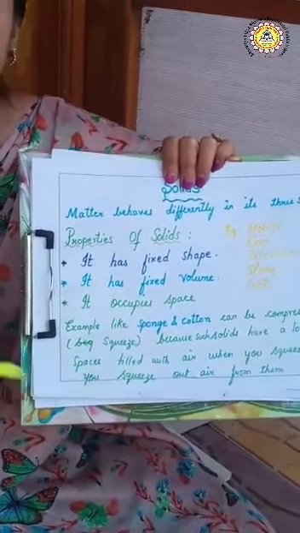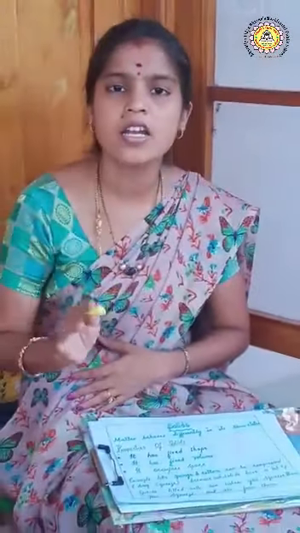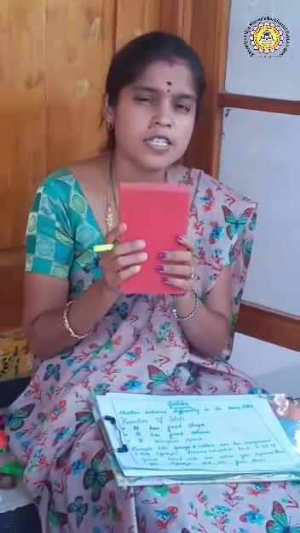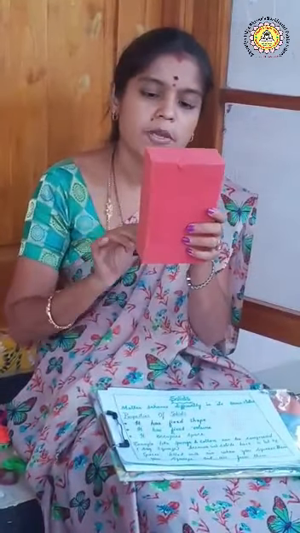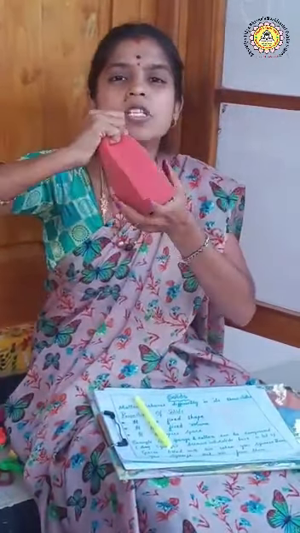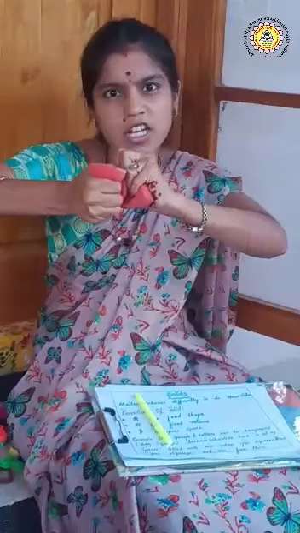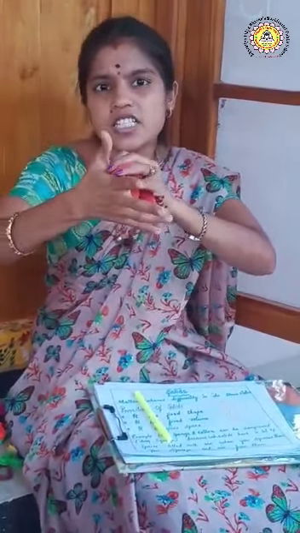And not only this, children, you can change the shape of these solids only if you break it. For example, if you take this sponge, some examples like sponge and cotton, there will be air inside, children. So what do you do when you start squeezing or compressing? When you squeeze like this, it will change its shape.